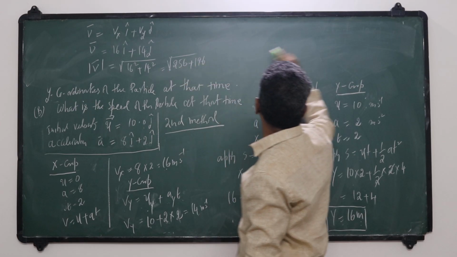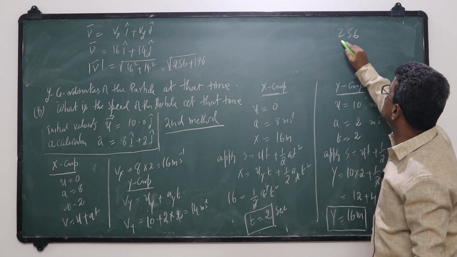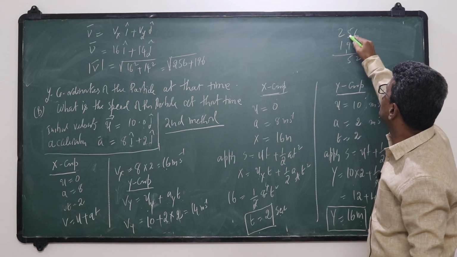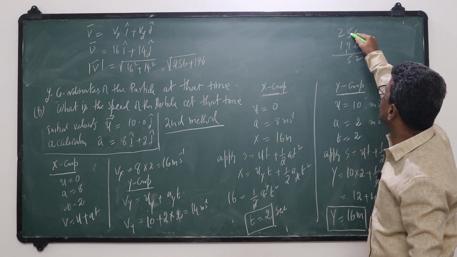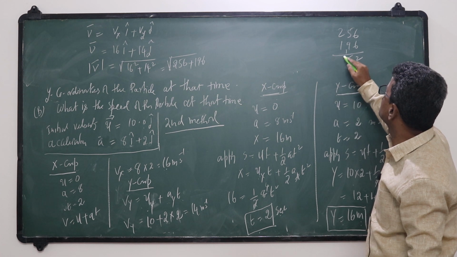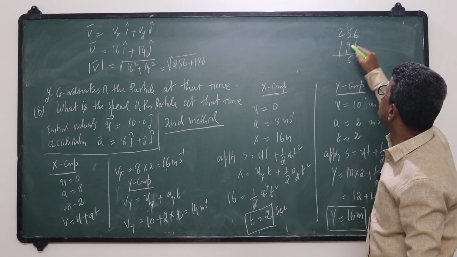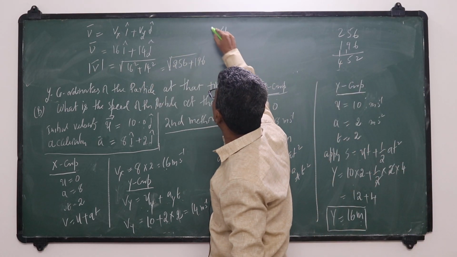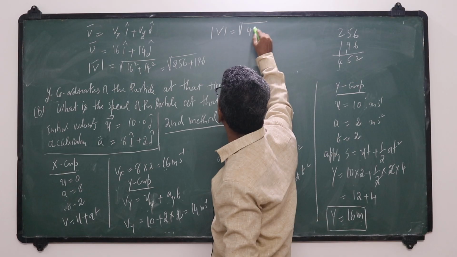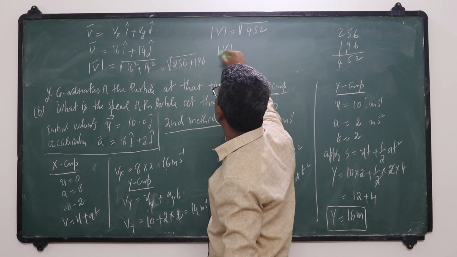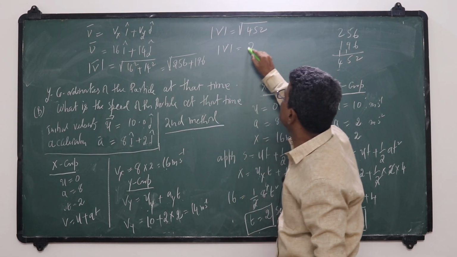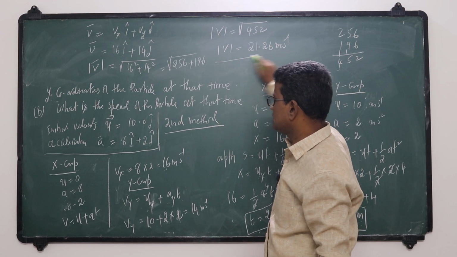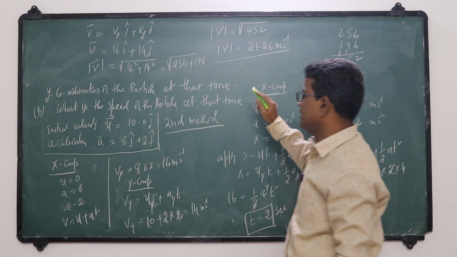So 256 plus 196 is 452. So square root of 452, the magnitude, becomes its speed. It will become nearly 21.26. So this is the speed of the particle at that instant.